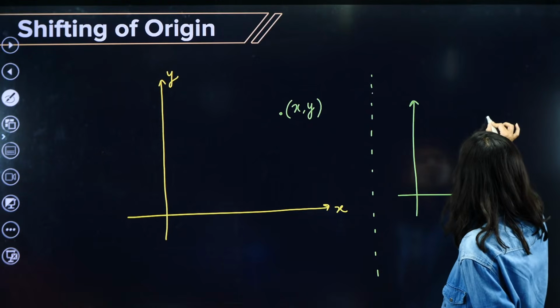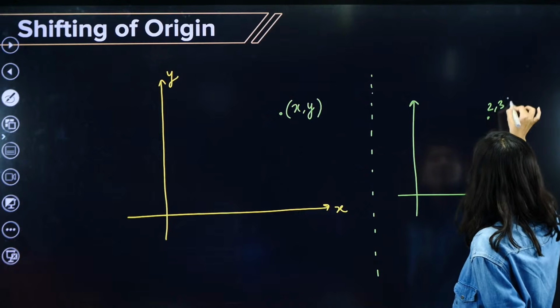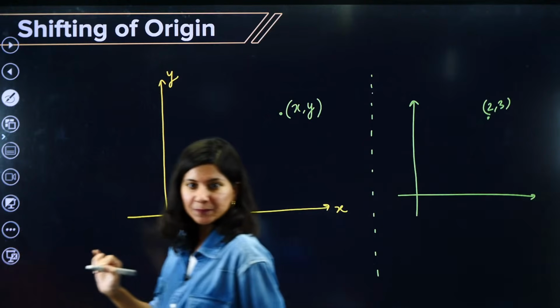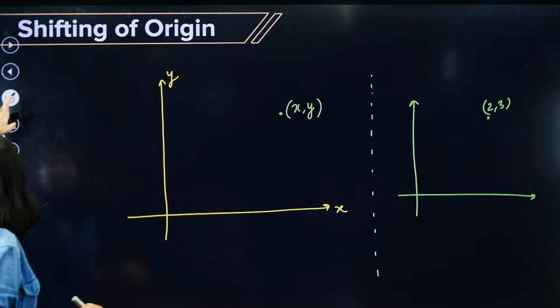Let's say this point is 2, 3. Are you getting my point?